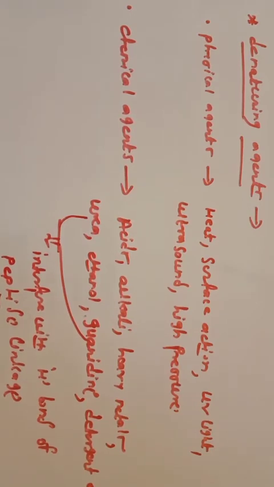Urea and guanidine are nitrogen containing components that interfere with hydrogen bonds present in peptide linkage. While acid and alkali directly attack the hydrogen bond in the secondary and tertiary structure of the protein.